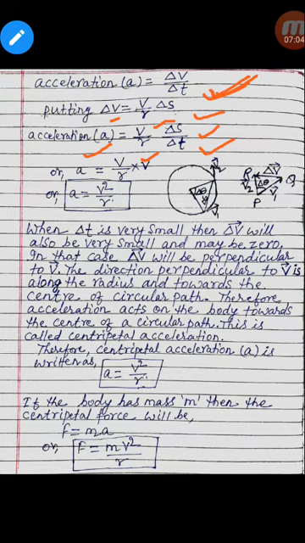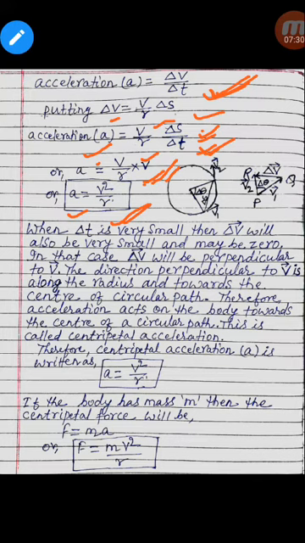This delta s by delta t gives the velocity, the change in displacement per unit time. So acceleration is equal to v by r into v, or acceleration is equal to v square by r.